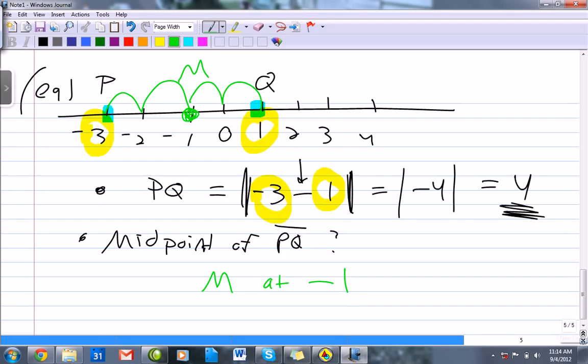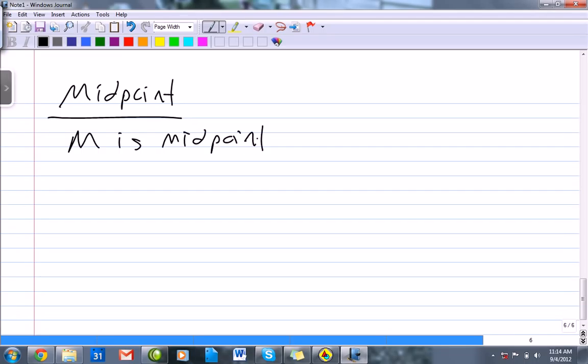Okay. Finally, let's think about this idea of midpoint. And here's a neat, interesting thing about geometry. If M is a midpoint of segment AB, then AM equals MB.